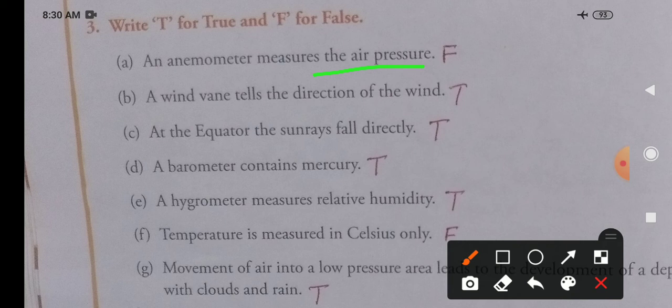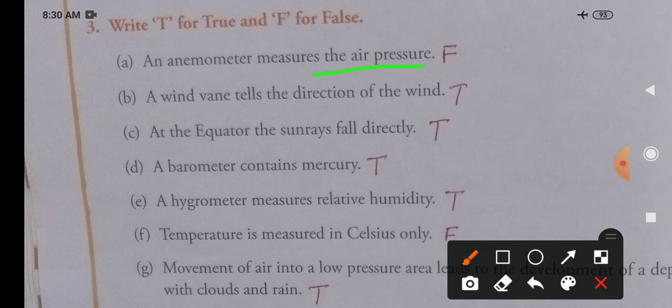At the equator, the sun rays fall directly. So, yes, the sun rays fall directly almost every time at the equator. So, it is also true.